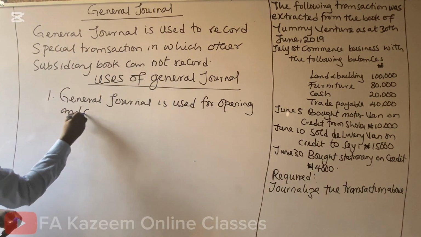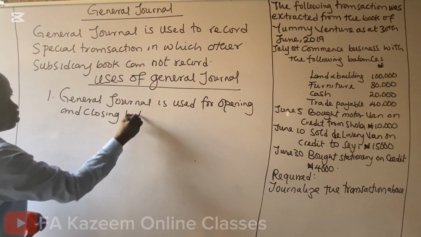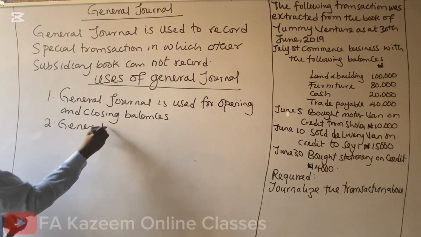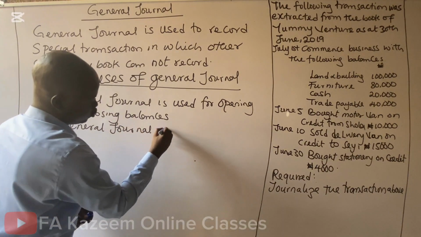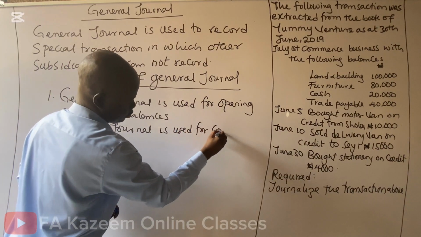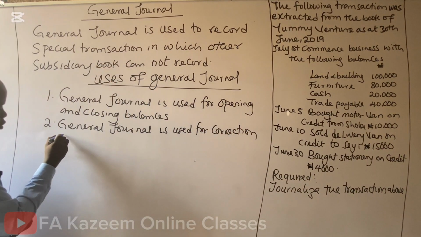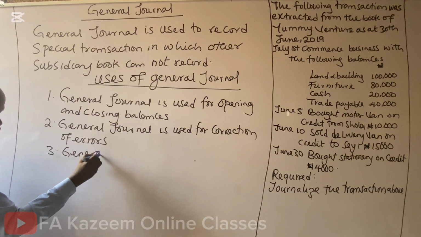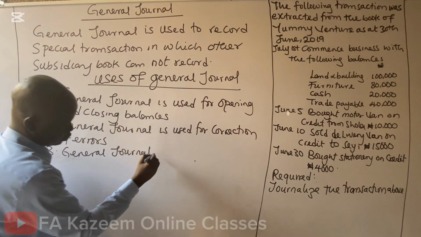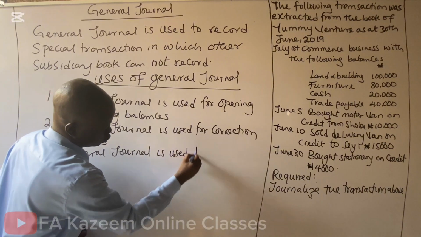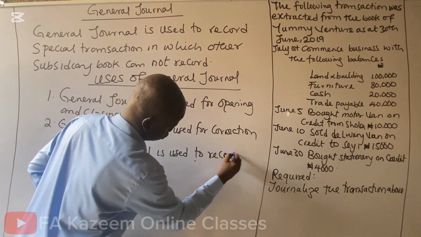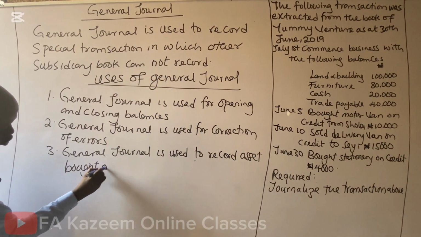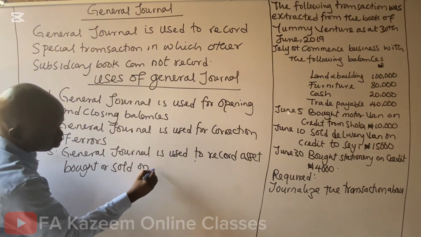Two, general journal is used for correction of errors. Three, general journal is used to record assets bought or sold on credit.